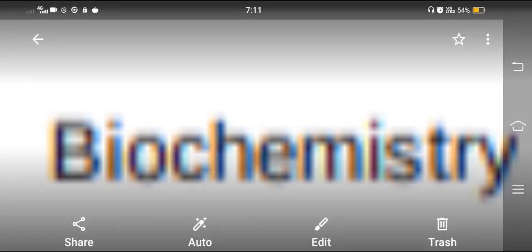In the cyclic form, there are 2 anomers, namely alpha and beta. Don't forget, in the beta form, the alcohol group is in the equatorial position, whereas in the alpha form, the alcohol group is in the axial position.